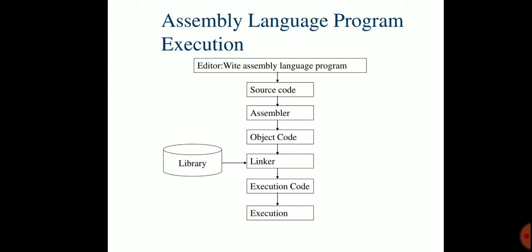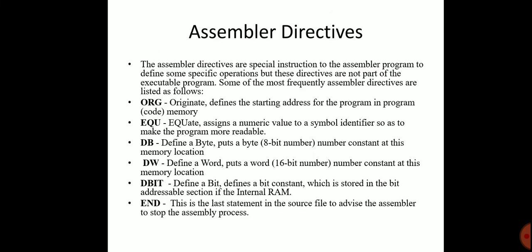Next is assembler directives. The assembler directives are special instructions to the assembler program to define some specific operations, but these directives are not part of the executable program. Some of the most frequently used assembler directives are listed: originate, equate, define byte, define word,